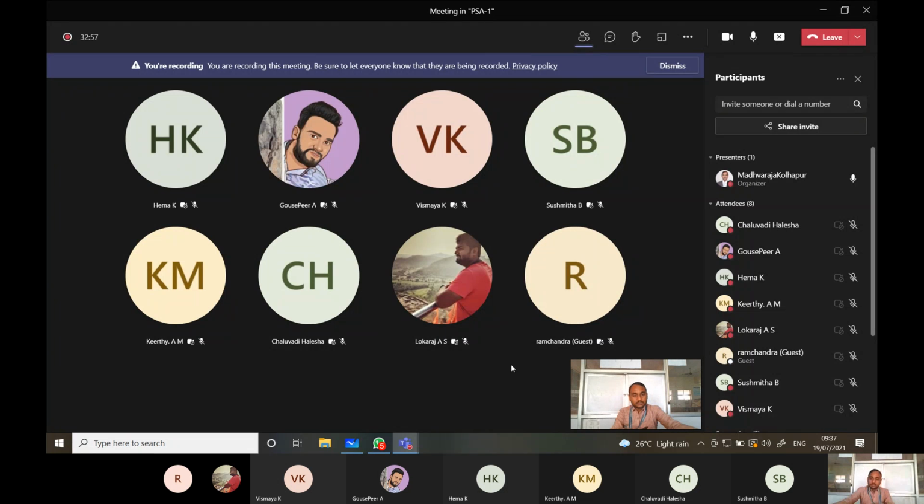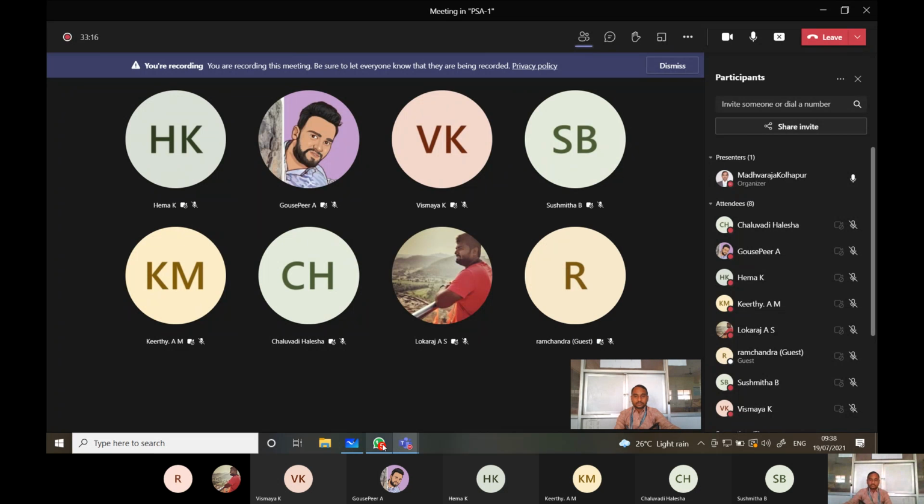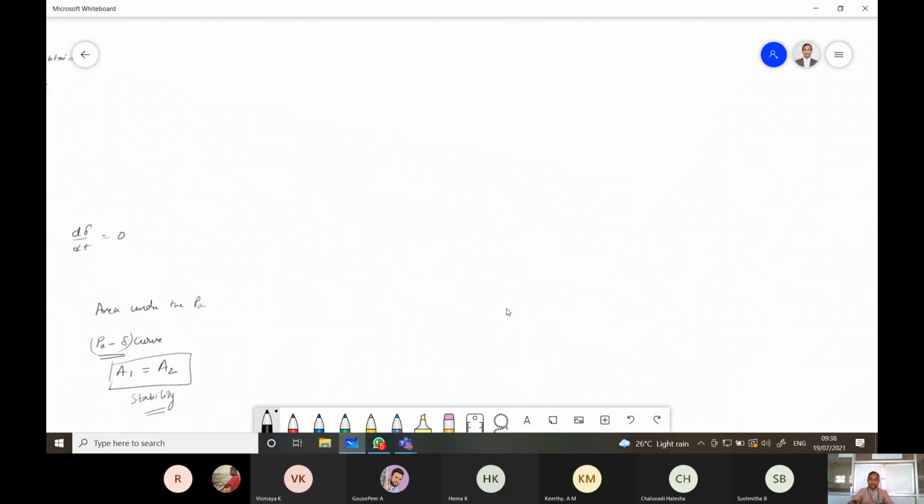So the applications of equal area criterion. It can be illustrated considering several types of disturbance.